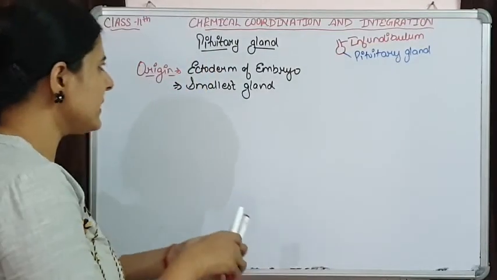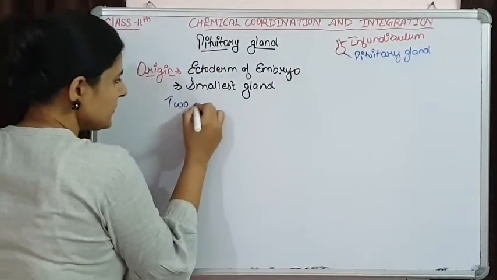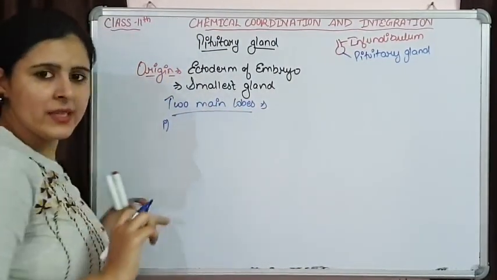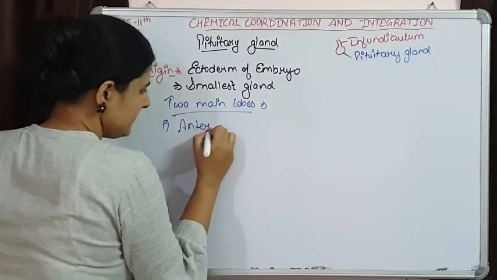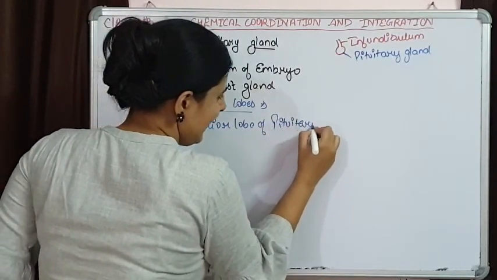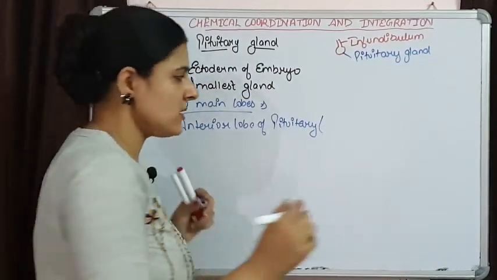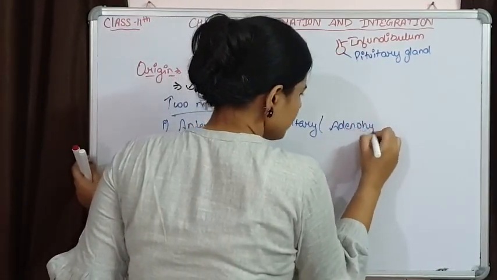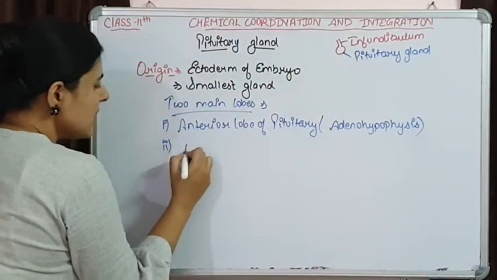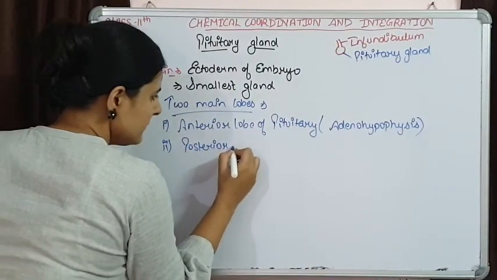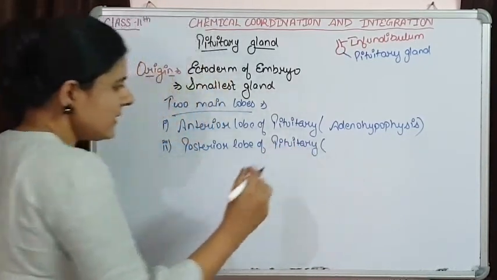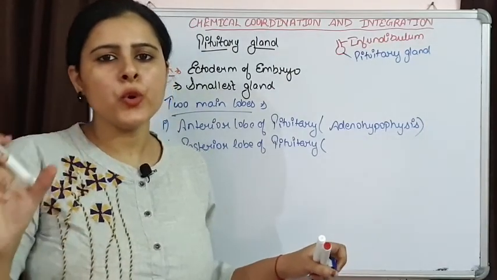These two lobes are: the anterior lobe of pituitary, also known as adenohypophysis, and the second lobe, that is the posterior lobe of pituitary, which is the neurohypophysis.